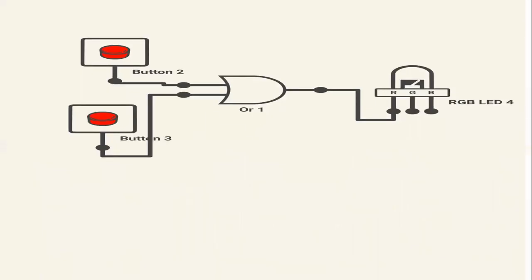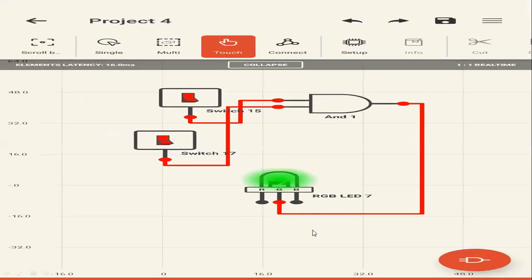Then for mobile users, you can also implement this practical this way, right? I'm connecting only buttons as the inputs, and the red color LED is used for the output. After completing your connection, click on the touch button and check your connection.